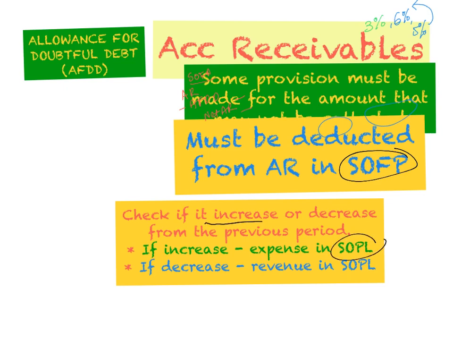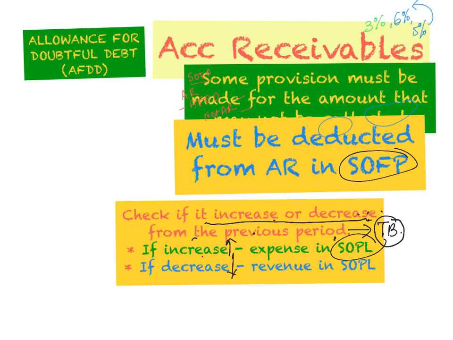You will need to check if the amount of AFDD for the current year increased or decreased from the previous period. The amount from the previous period will be shown in your trial balance. So you compare the new amount for the current year against the amount in the trial balance. Then you determine if it increased or decreased.